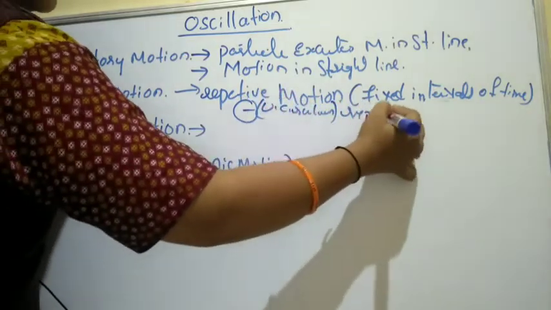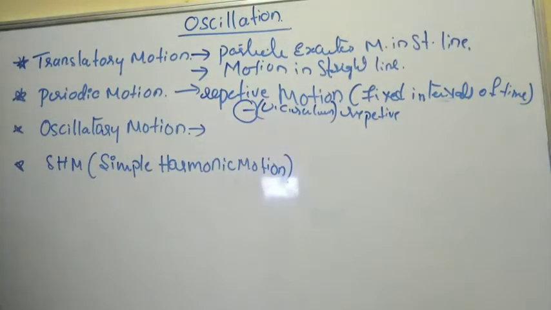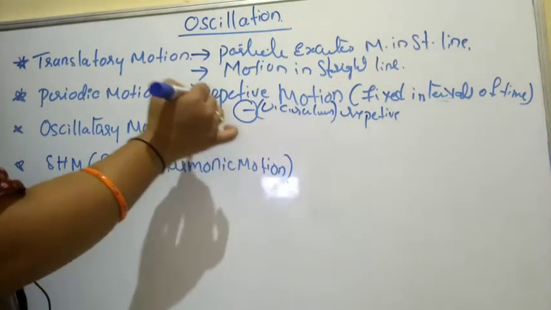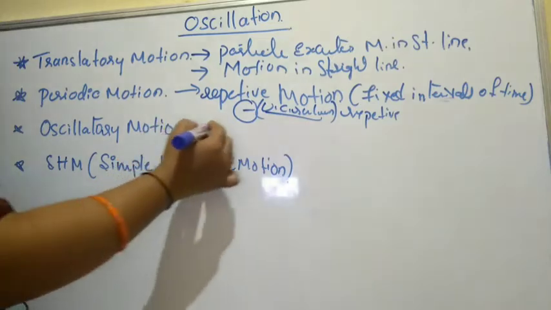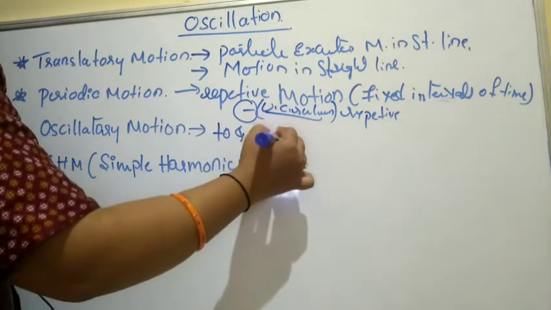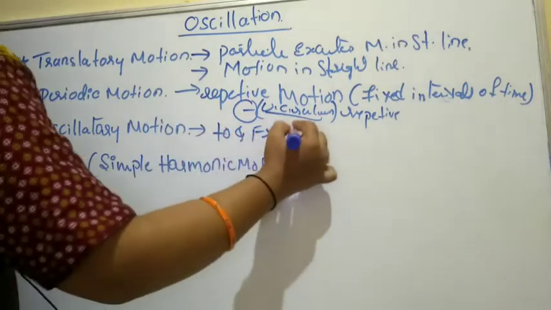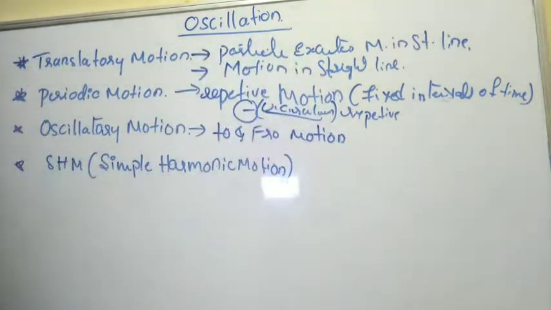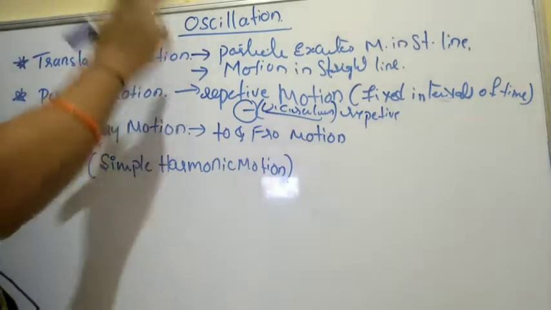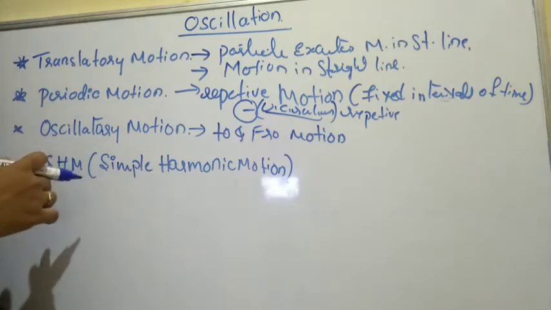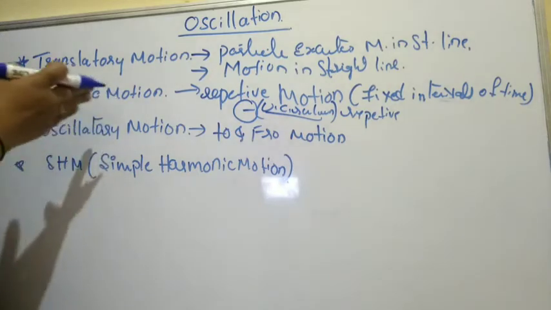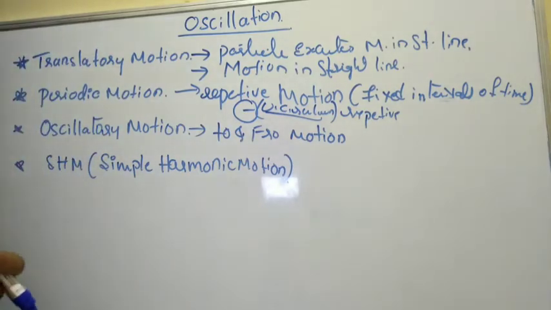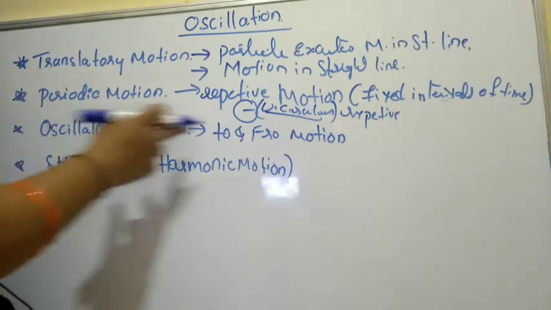We move towards oscillatory motion when the body executes the same function as a periodic motion, but it is not a uniform circular motion. It is executing a to and fro motion. It is not exactly completely periodic motion, and not exactly translatory motion. It is in between: it behaves like a periodic motion but not the same as the periodic motion of particles. It is a to and fro motion.